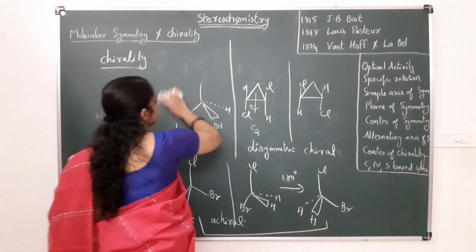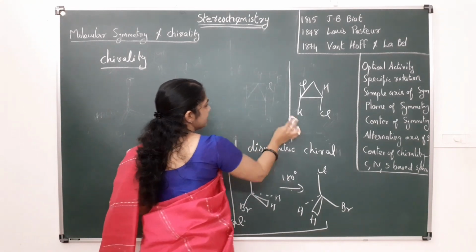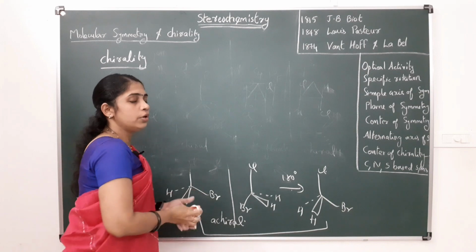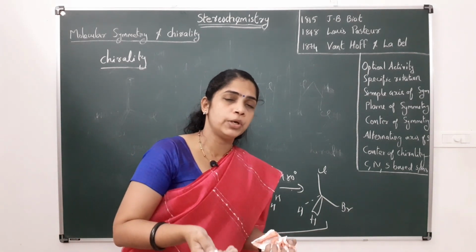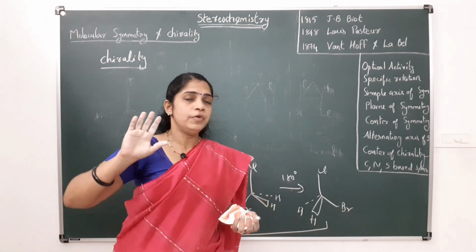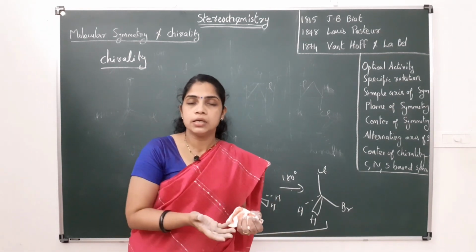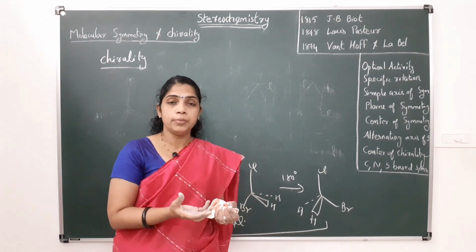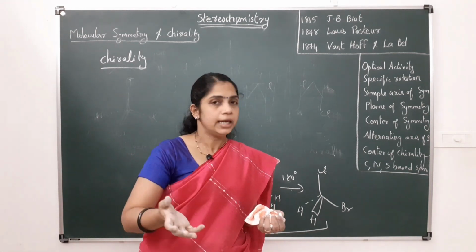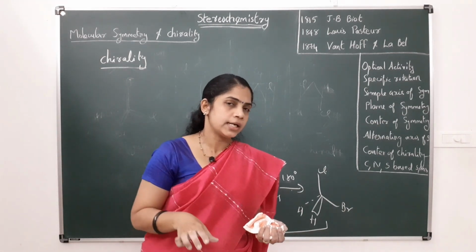In actual practice, if we look at a molecule, we can first search for whether that molecule has either a center of symmetry or a plane of symmetry. If it has a center of symmetry or a plane of symmetry, that molecule will definitely be achiral. But in the other case, if the molecule does not have any plane or center of symmetry, we can't predict it to be a chiral molecule. We have to search for the other symmetry element, that is the alternating axis of symmetry.